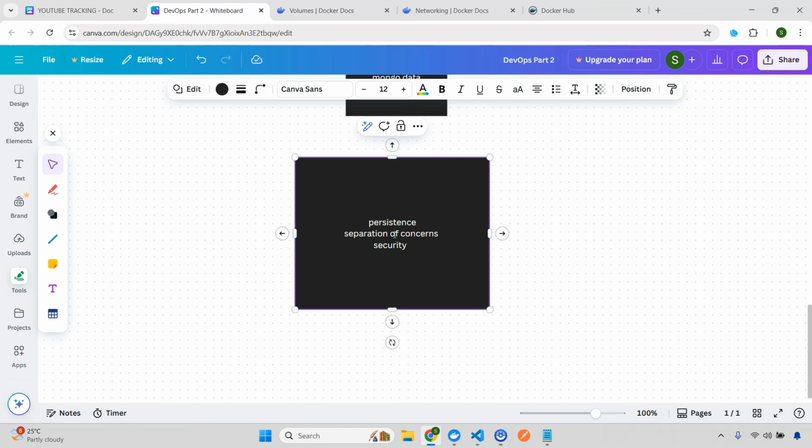Then security. Why security? Security is because you are actually controlling what you are mounting, right? Fourth will be performance. These Docker volumes will often outperform bind mounts, especially on Mac and Windows, so you can see an improvement in performance.